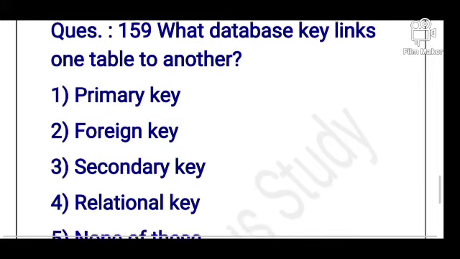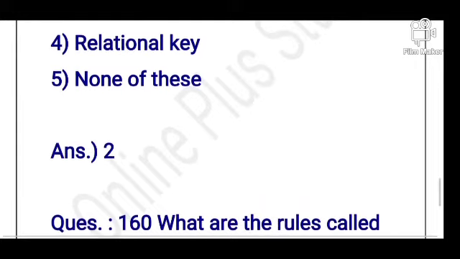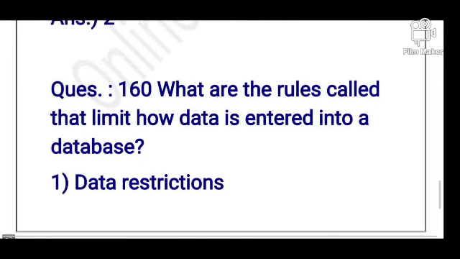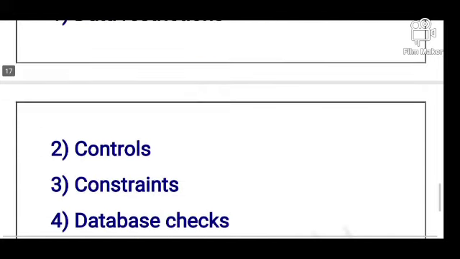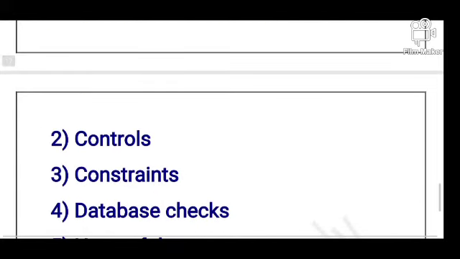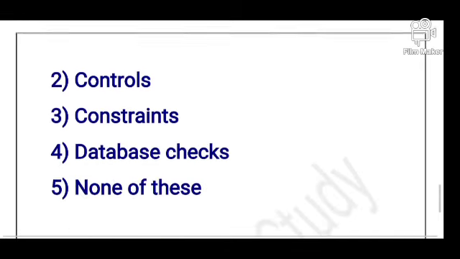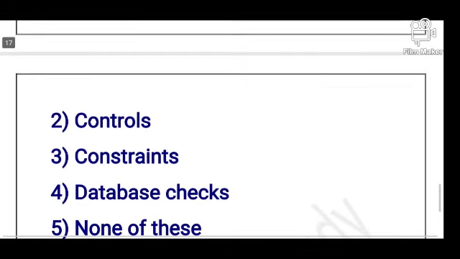Okay students, so today's next and last question is: what are the rules called that limit how data is entered into a database? Options are data restrictions, controls, constraints, database checks, and none of this. So what is its answer? Please comment as early as. Its answer is option number 3, constraints.